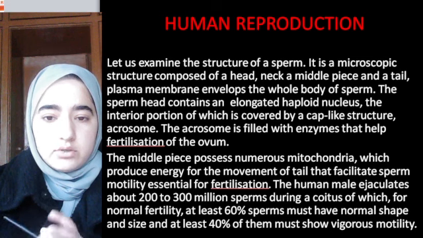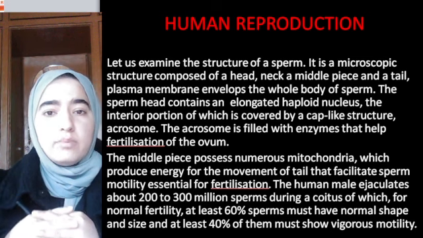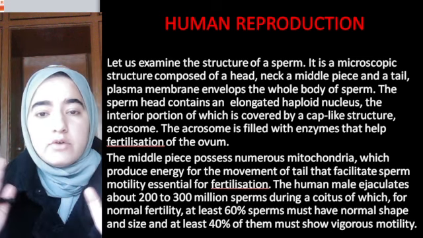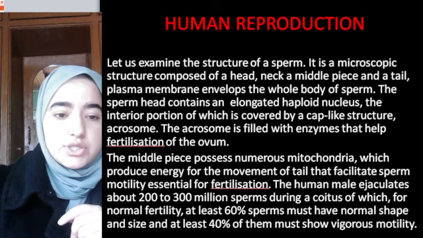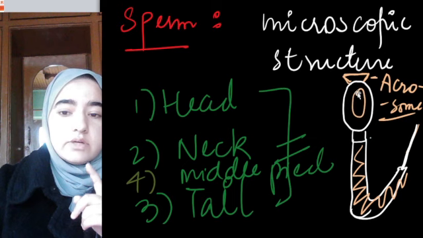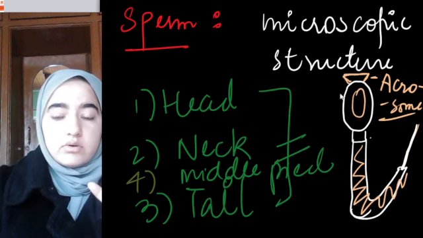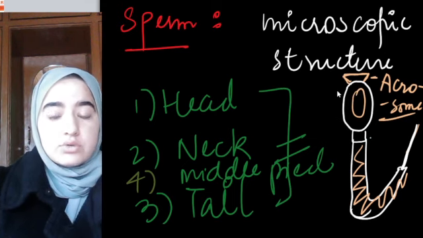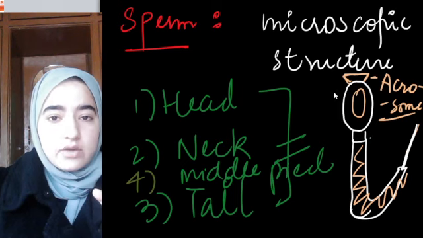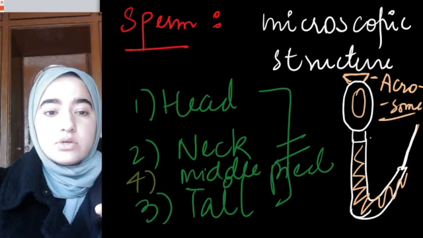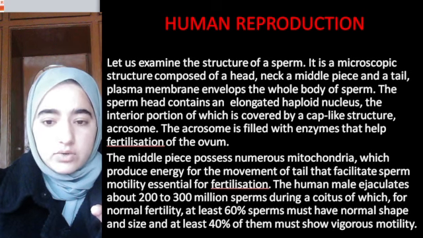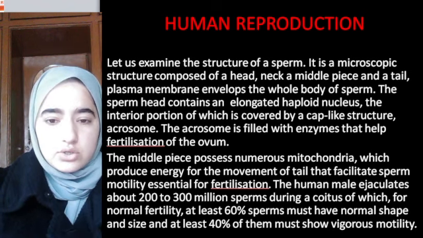The whole body of sperm is covered by a plasma membrane. Why is the acrosome there? Because the acrosome provides necessary enzymes to fertilize the egg. It helps during fertilization of the egg.